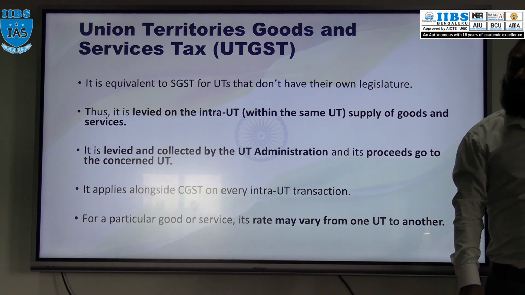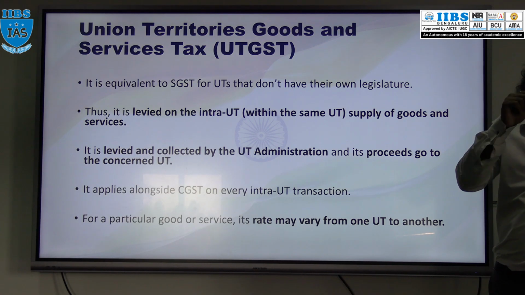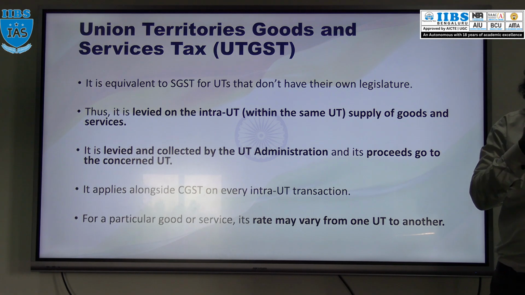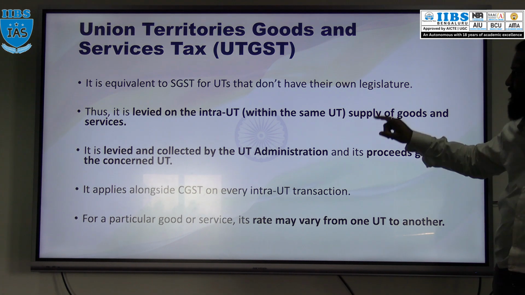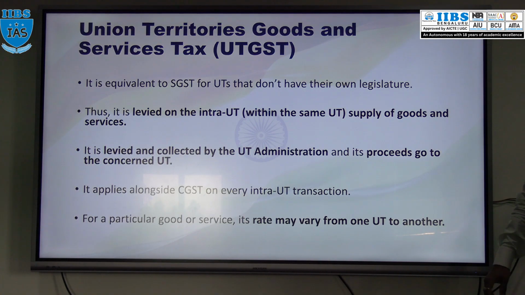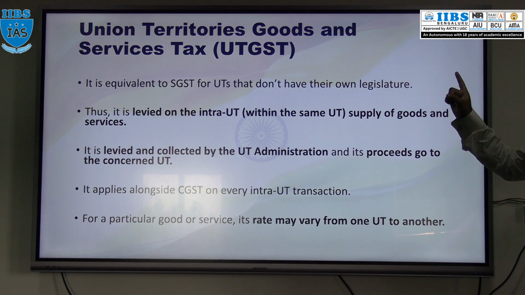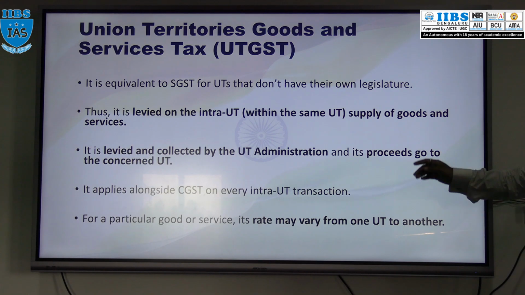Now we have a union territory also. Right, Delhi, Jammu and Kashmir, there also transaction is done, supply of goods and service within the union territory. At that time, UGST will be applicable, Union Territory Goods and Service Tax. This is collected, levied, appropriated by the UT administration. Union Territory they have na, they do that one.